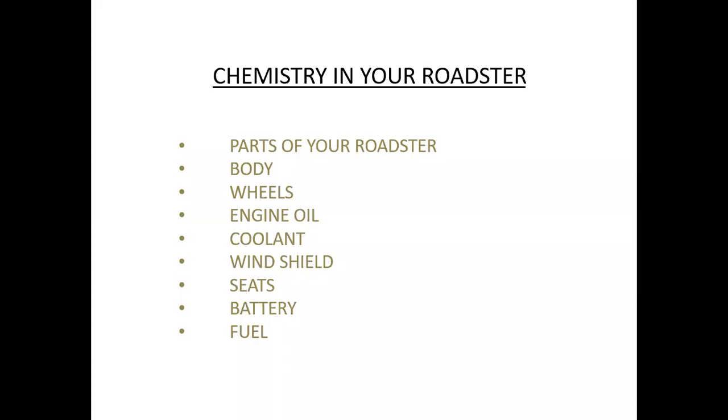Our today's topic is a part of your basic knowledge, that is chemistry in your roadster, or in simple words, chemistry in your car. So what are the parts of your car? It includes body, wheels, engine oil, coolant, windshield, seats, battery, fuel. क्या कभी सोचा है कि ये सब आखिर इनका composition क्या है? So today we'll discuss each and every part of your roadster one by one in detail and its composition.